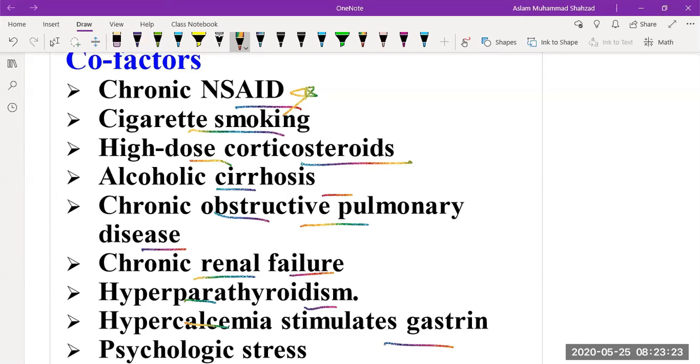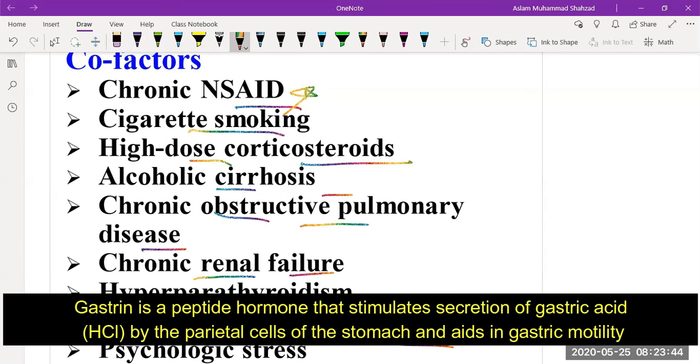Then chronic obstructive pulmonary disease or chronic renal failure are responsible as physiological or pathological stress. Then hyperparathyroidism or hypercalcemia, they stimulate the secretion of gastrin.